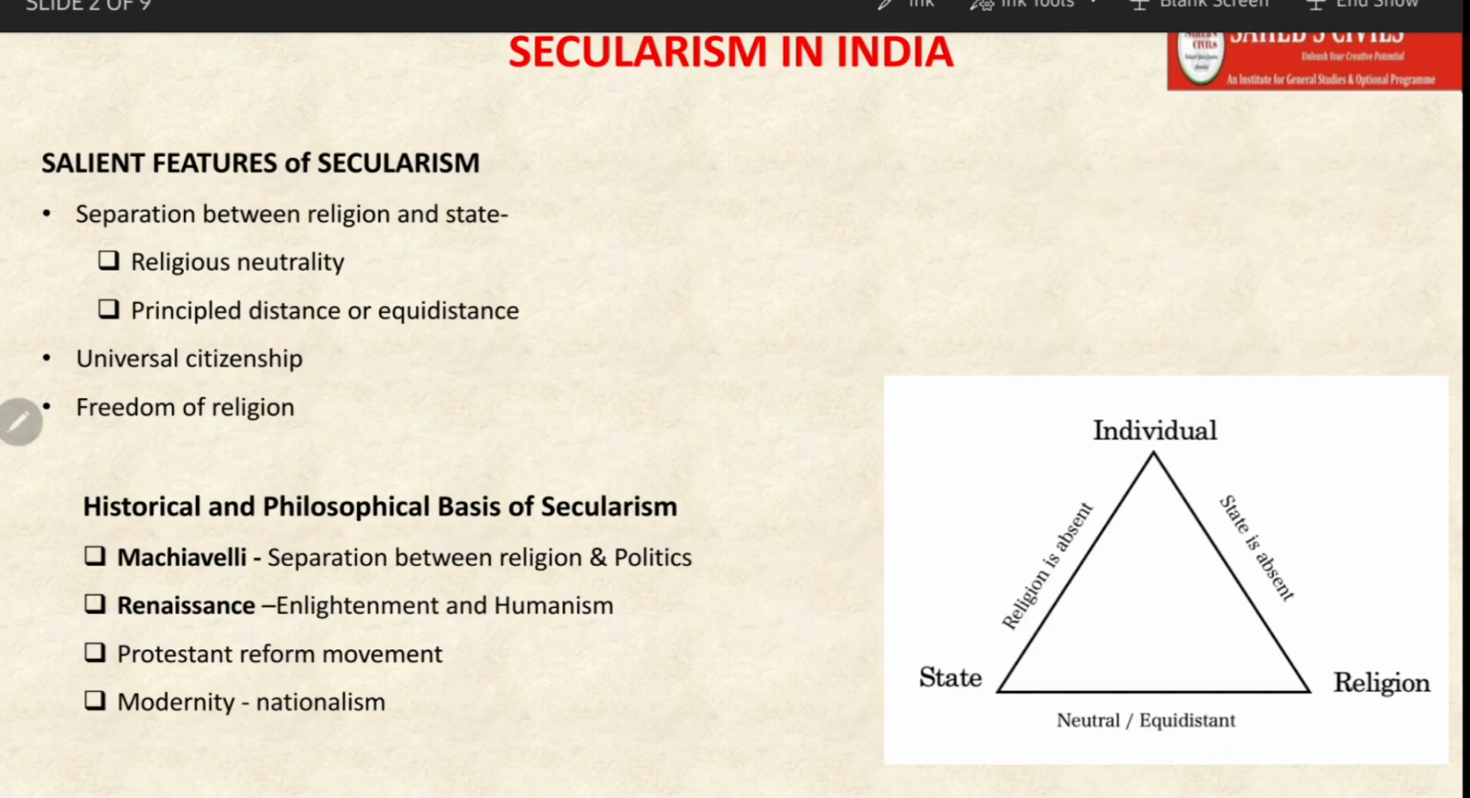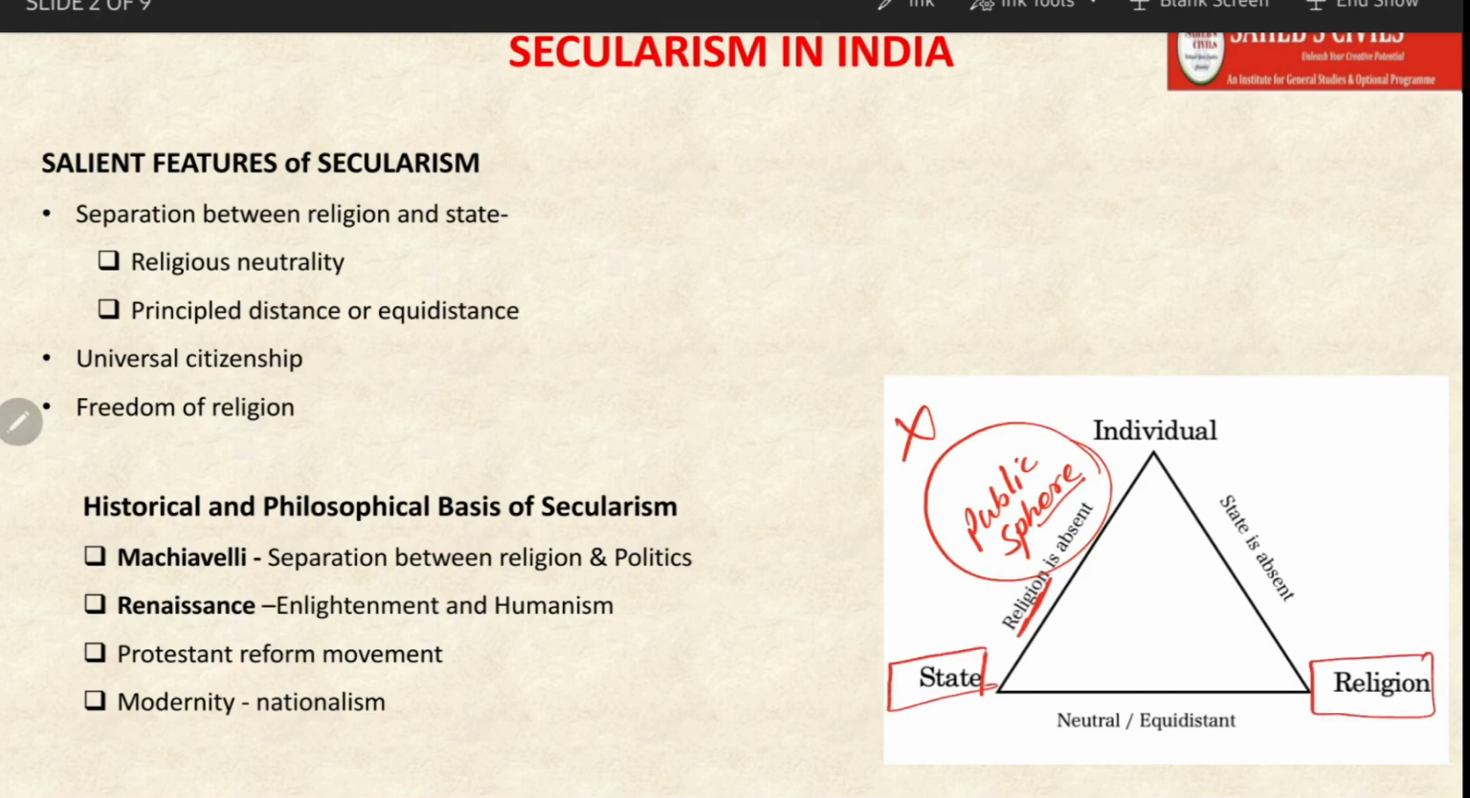So this one is the public sphere, and in the public sphere, when the individual is dealing with the state, religion should not be a part. It should be absent. Now let us take the interaction of state and religion. Scholars like Machiavelli, Locke and Hobbes have said that the state should not interfere in religion. So religion belongs to the personal sphere.